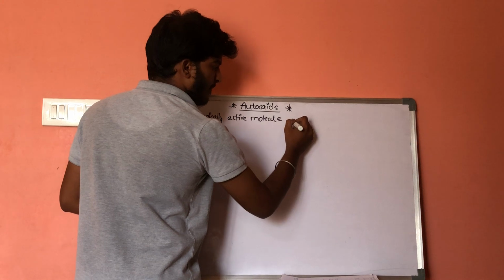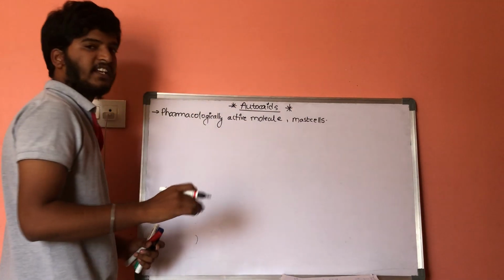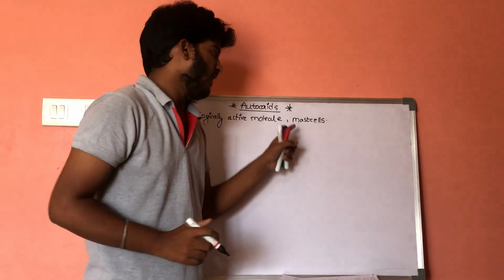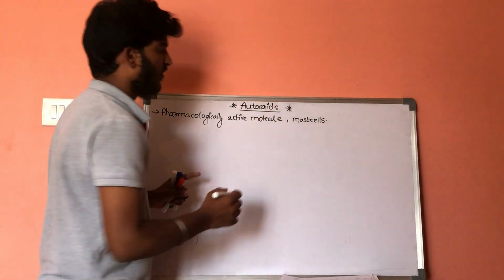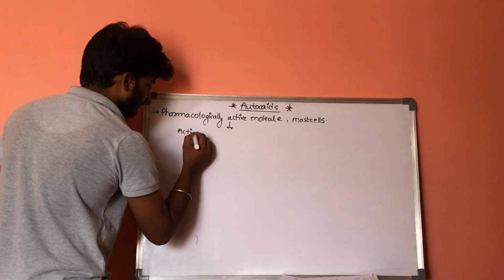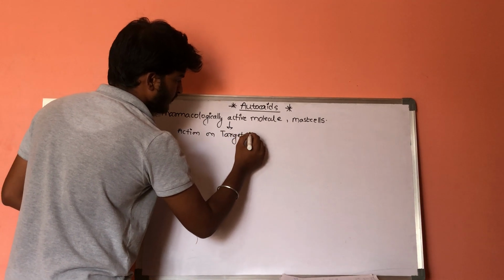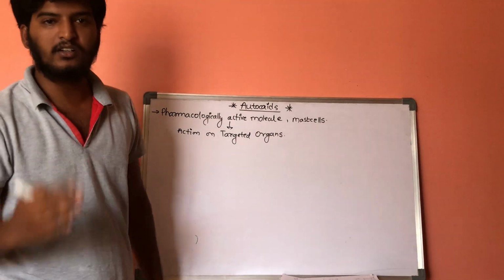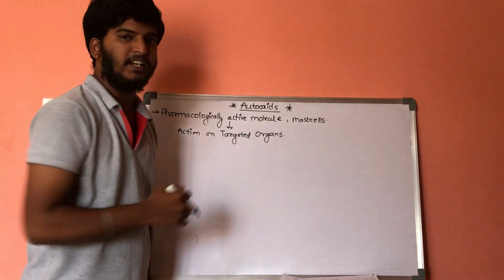in mast cells, which are synthesized by other cells, but these are stored within the mast cells and released. And because of release of these autacoids, it will show its action on targeted organs. That is, action is nothing but it helps in inflammation and vasodilation, etc.